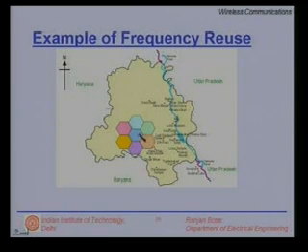Clearly the users of adjacent cells are not interfering because they are using different frequency bands. I like this cluster and I would like to replicate this cluster all over the geographical area. So I put exactly this cluster of 7 cells nearby. Note that the deep blue one which you started off with is being repeated here, but the distance between this blue and this blue is the same as light green with this light green. So the distance, reuse distance, is the same. Please note that.